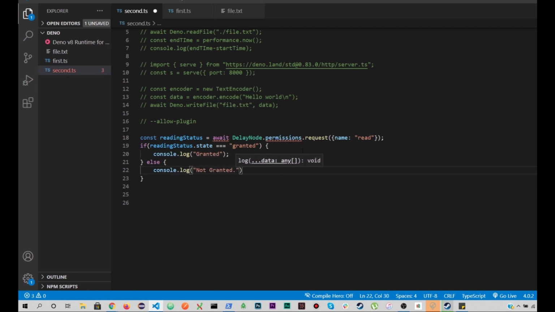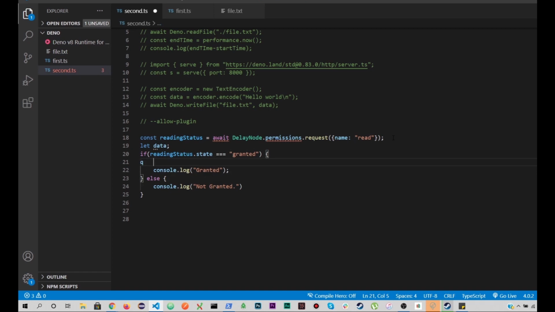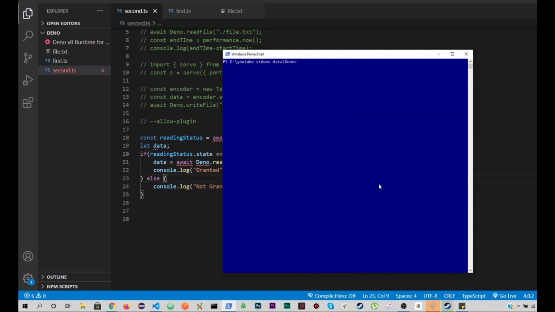And inside it, let's try to access the file. Okay, so let's add let data, and inside it, so we can test if we have actually granted the permission or not. So data equals await Deno.readFile, and we have the file.txt, right? So let me just copy paste the exact word Deno, right? So let's clear this out.